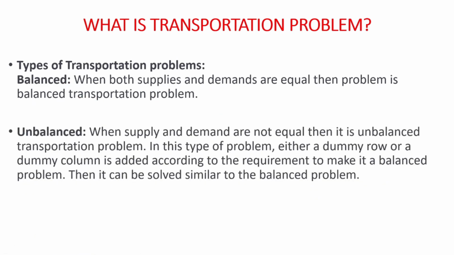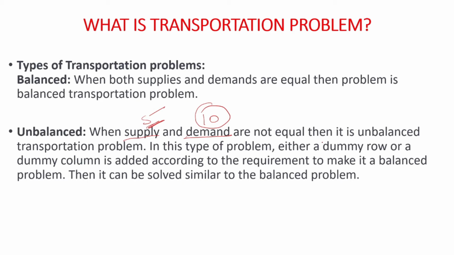Next is the unbalanced transportation problem. When supply and demand are not equal, for example the company demands 10 items but the factory has supplied only 5 items to them. That means supply and demand values are not equal. The company is demanding more items, around 10 items, but the factory has given only 5. That means the demand is not fulfilled by the factories. Since they are not equal, it is said to be an unbalanced transportation problem.